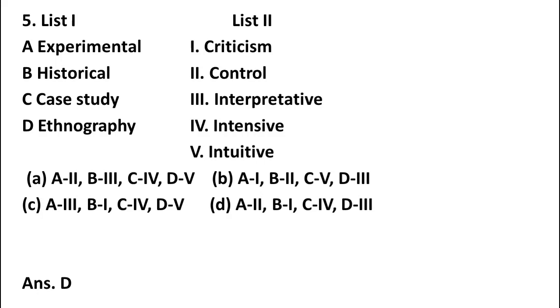Friends, remember some points about experimental research. In experimental research, a researcher is having control over the variables. So here experimental is related to control. And historical research, in historical research, a researcher will do criticism, then B, historical is criticism.